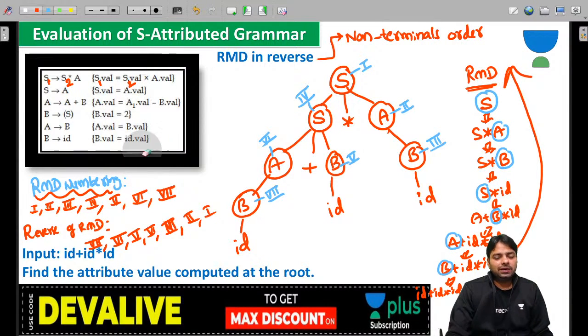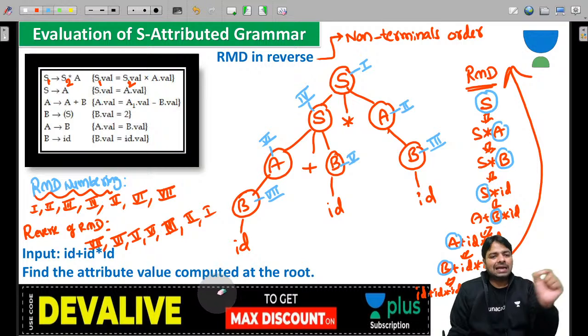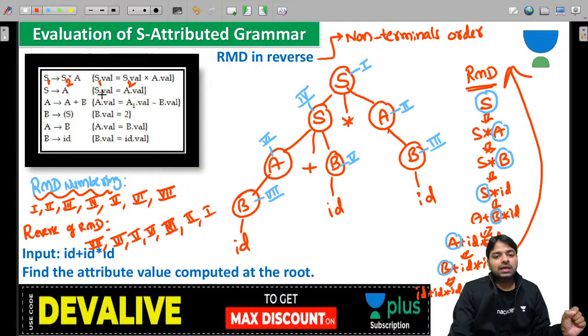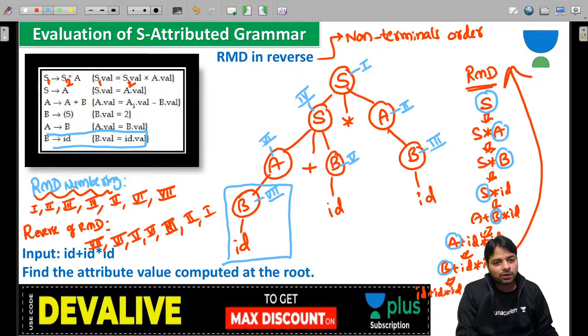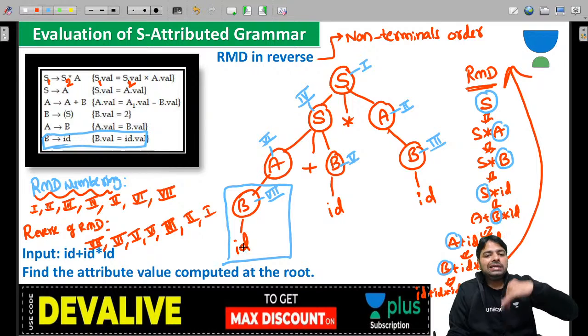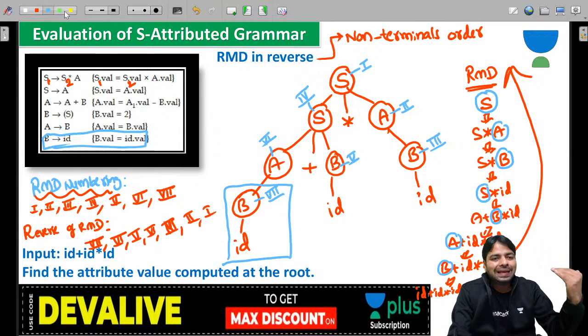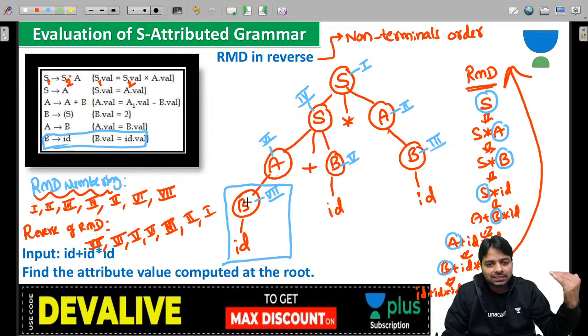Now let's begin. Who is the 7th non-terminal? The 7th means this one, guys. There's the B to ID production. This production is the 7th production. So ID dot value you are going to place inside the B.